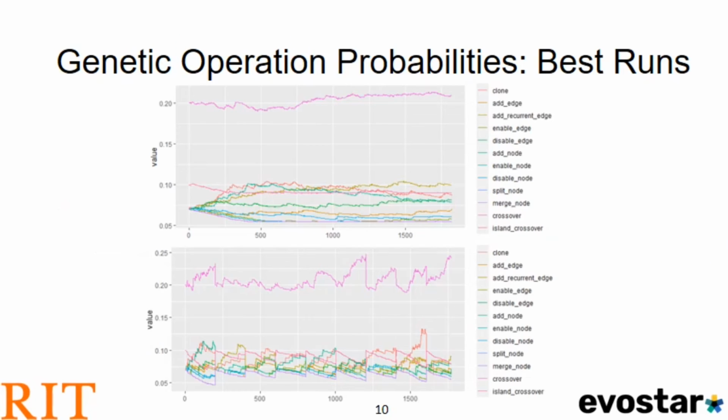On this graph, you can see the evolution of genetic operation probabilities from the best runs. The slow learning configuration is on top, and the faster learning configuration is on the bottom. You can tell the difference between the two based on how much more aggressively the probabilities evolve in the faster learning configuration. Now, while some operations are reinforced more frequently than others, no operation completely dominates, showing that our convergence prevention techniques did their job.